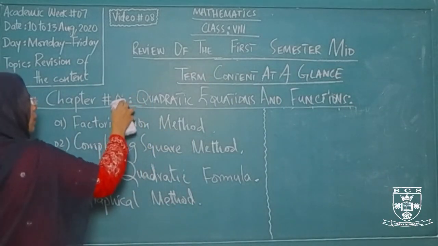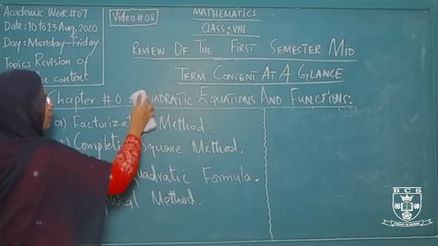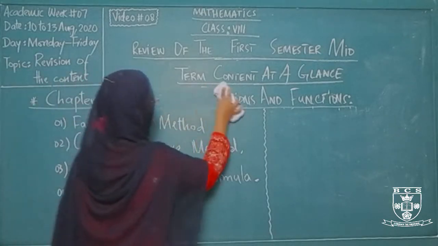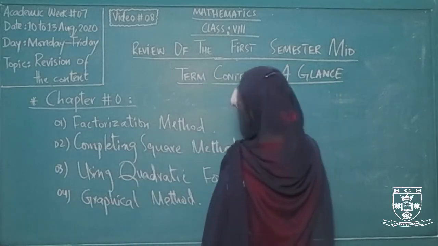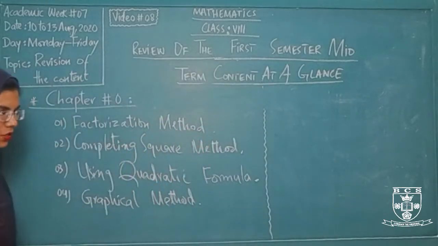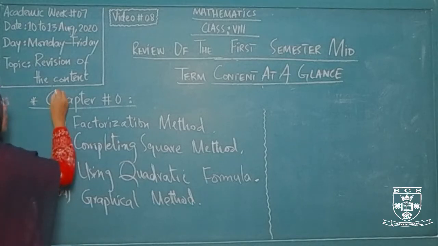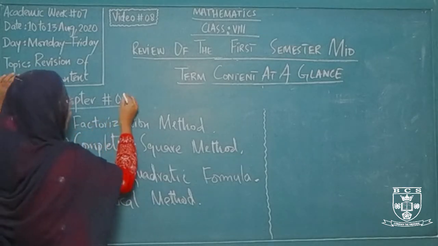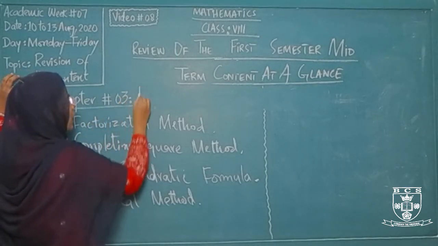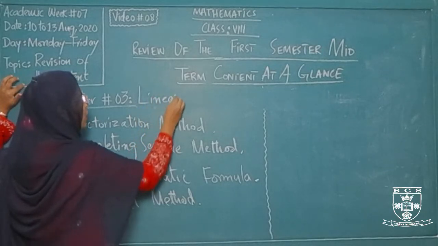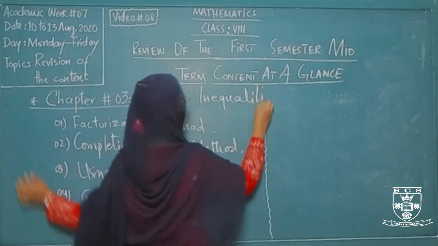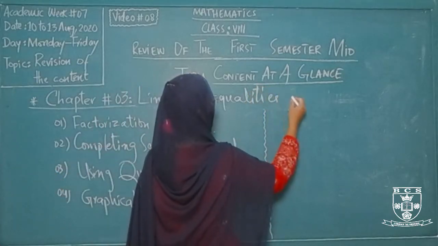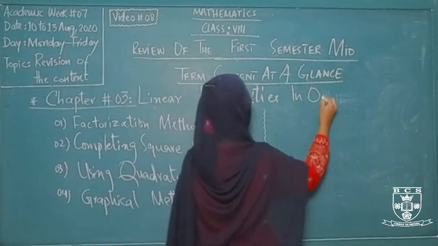Now we are moving to our very next chapter, which is such a simple and unique chapter from our book. In this chapter we have discussed a new concept of mathematics that is completely opposite to your chapter number 1, and the name of the chapter is linear inequalities in one variable.